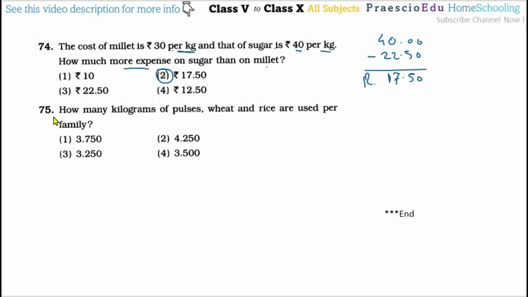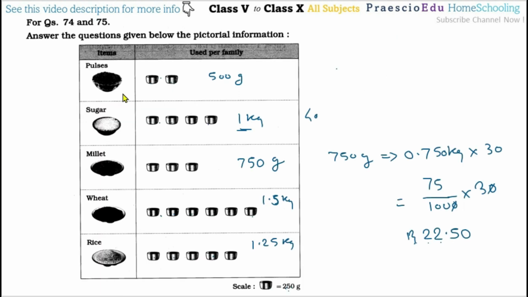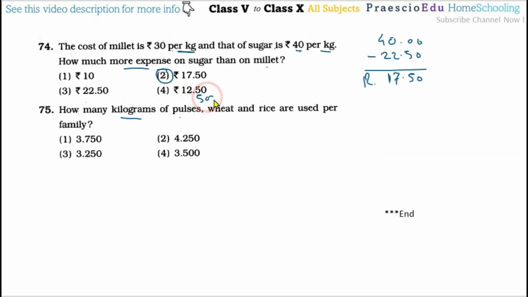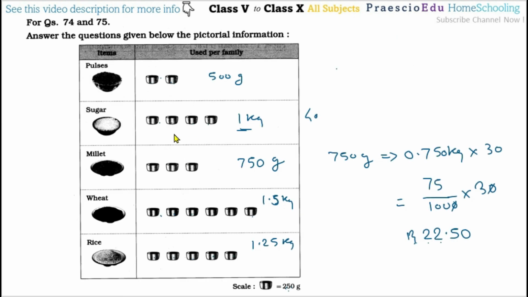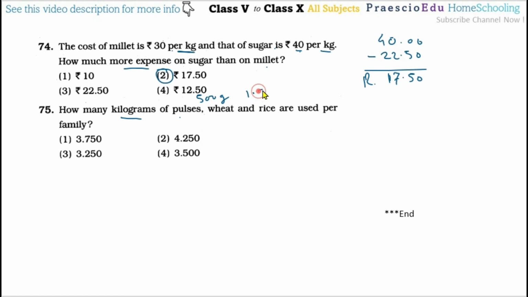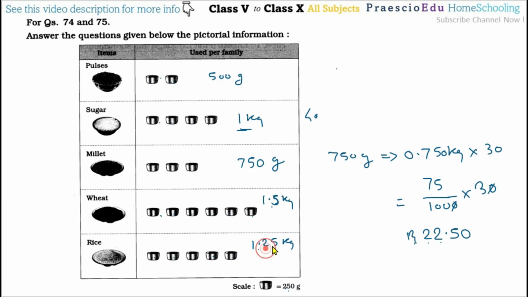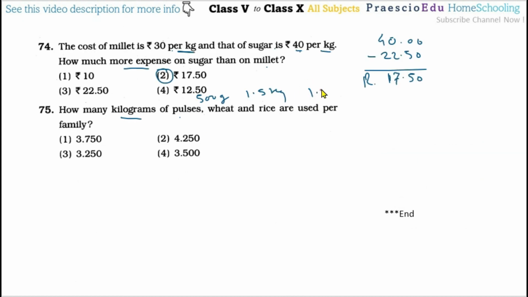Then question number 75, how many kilograms of pulses, wheat and rice are used per family? Pulses are 500 gram, that we can say 0.5 kg also.